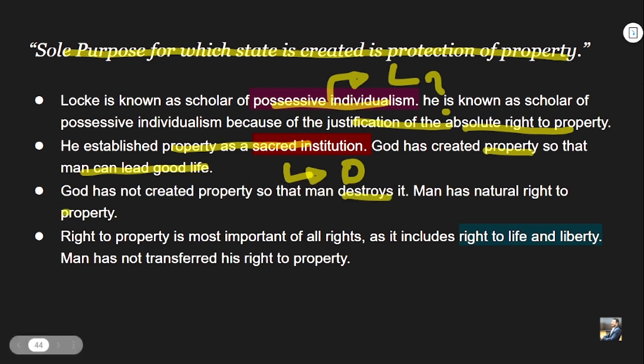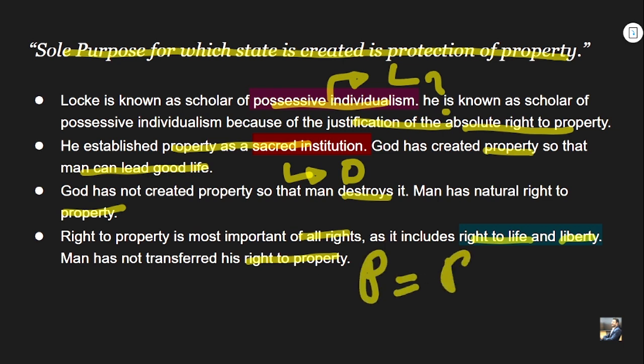Man has a natural right to property, right? And in the limitations as well, he said that no one can destroy the property because it is equivalent to destroying the dignity of the individual, right? And for Locke, the dignity of the individual is very paramount, very significant, very important, right? And hence man has a natural right to property. Right to property is most important of all rights as it includes right to life and liberty. Man has not transferred his right to property, right? So what is the basic idea? The basic equation here is right to property is equal to right to life and liberty, right?